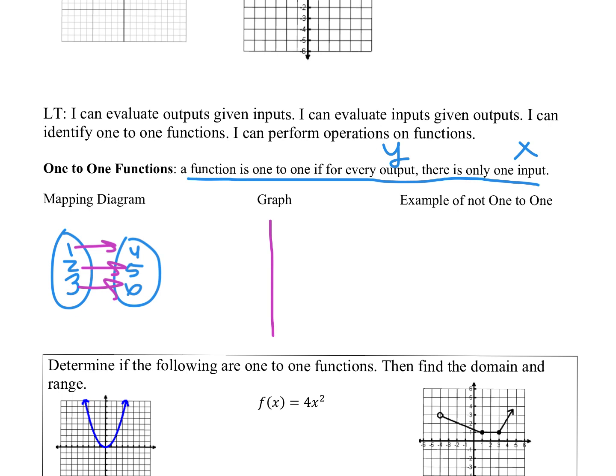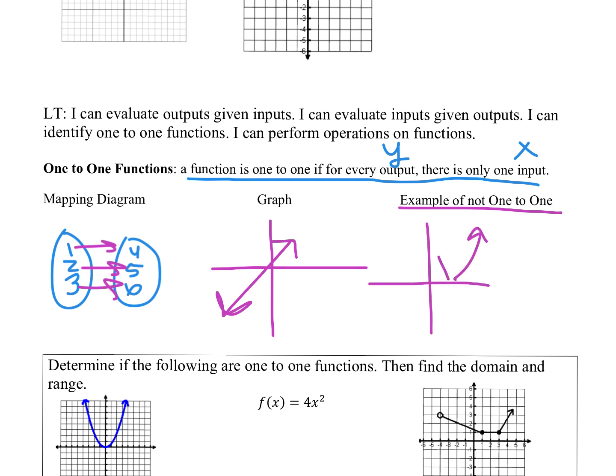Okay, here's how it would look like for a graph. Okay, all these points here on this line, for every output, they only have one input. So what does it not look like? Well, the best example of a graph is going to be a parabola. Because as you can see here, this output right here, let's say it's 3, it has 2 inputs here and here. So a parabola, a quadratic, is an example of something that's not one-to-one.